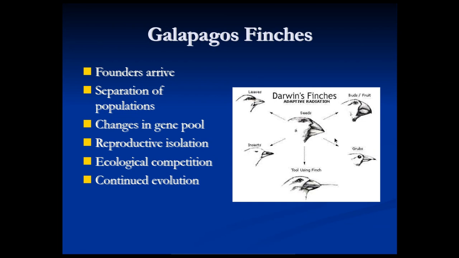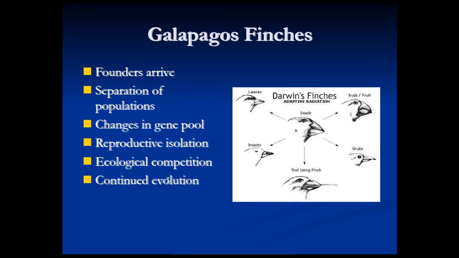And there's even one species that here is called the tool-using finch. You can see it's holding a small twig, and it uses this to poke in insect holes in decaying wood and pry out food, which is just this amazing adaptation. And it has evolved from the original species of finch.